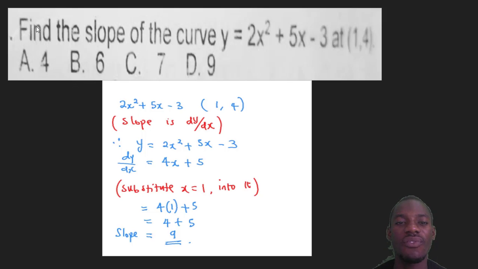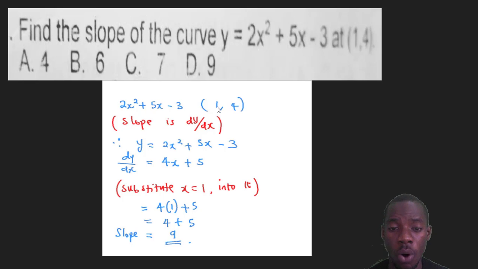Now the next question says find the slope of the curve. Now when you hear the word slope, it is differentiation. Please don't forget that one of the applications of differentiation is for finding slope. So if you have any question asking for slope, please don't be deceived. That is differentiation. So I'm to differentiate this question. And here is the question: 2x squared plus 5x minus 3 at this interval, so at these coordinates 1 and 4. That means x is 1 and y is 4.